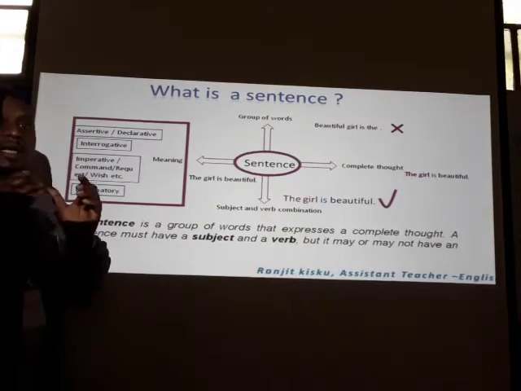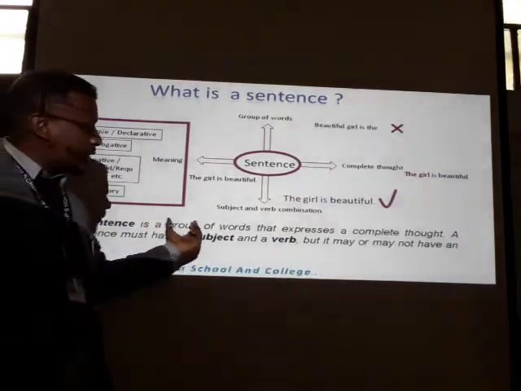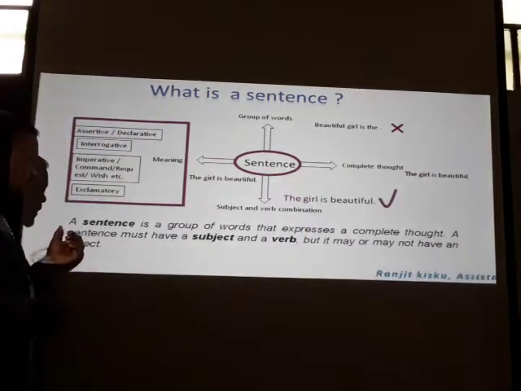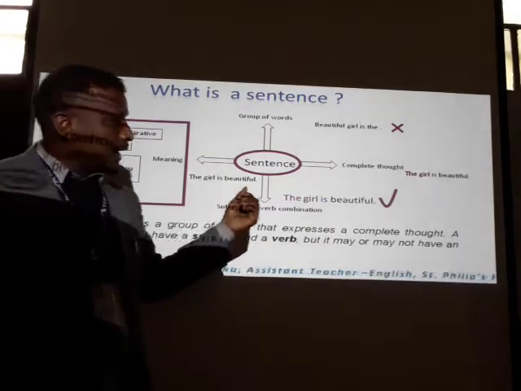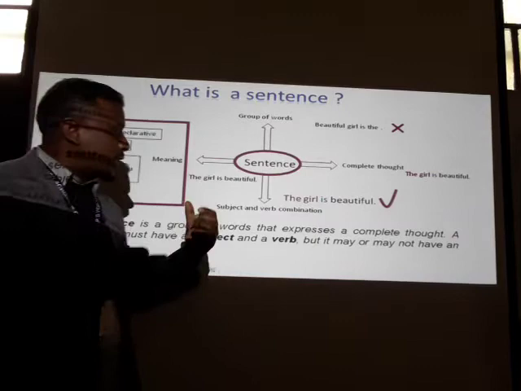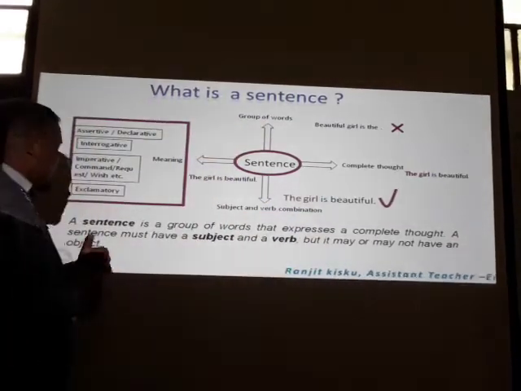Okay, let's see the definition of sentence. Dear learners, a sentence is a group of words that expresses a complete thought. You remember, a sentence is a group of words that expresses a complete thought. A sentence must have a subject and verb combination, but it may or may not have an object.